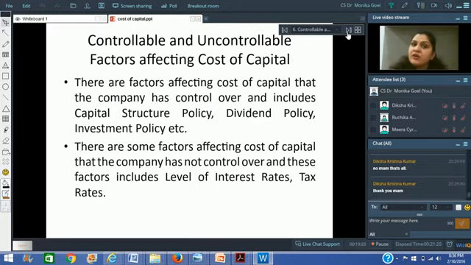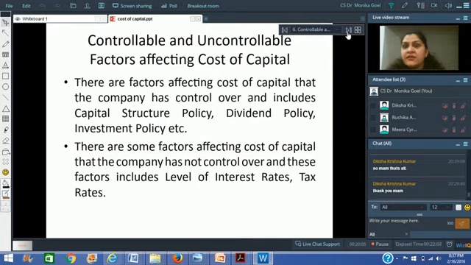Another way of distinguishing the costs of capital can be from the factors which affect the cost of capital, because there can be certain factors which are controllable in nature. Certain factors are there which you cannot control. What you can control is your capital structure policy, because your capital structure policy will decide your weighted average cost of capital. Because as we discussed in the capital structure chapter, if you take debt, because interest is a tax deductible expense, you can reduce your overall cost of capital by increasing debt in your capital structure. That's a controllable factor. Your capital structure is in your hands.